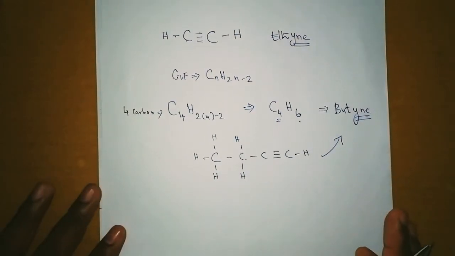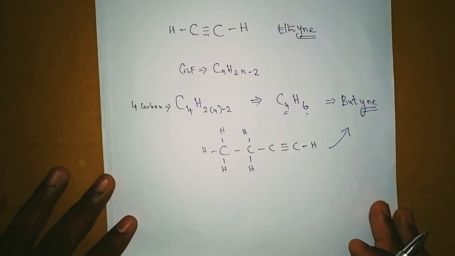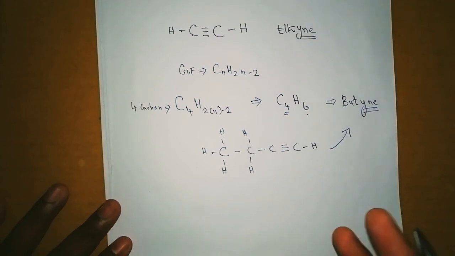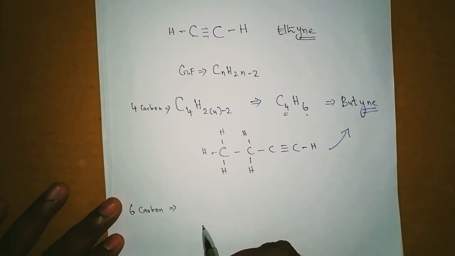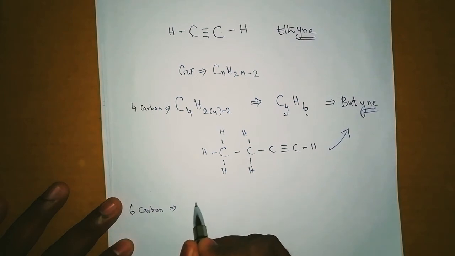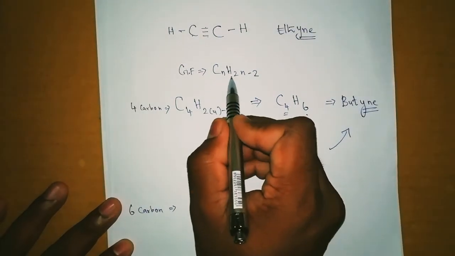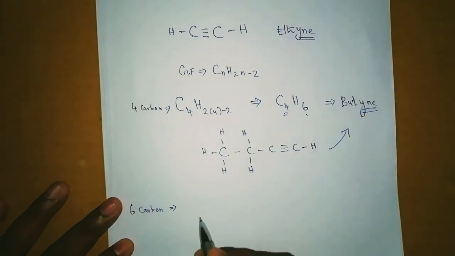Okay, so I'm going to do one more example. If you can try along with me, please do it. So 6 carbon atoms. 6 carbon atoms, what is the name? Yes, hexa. Okay, hexa means 6 carbon. So the general formula is CnH2n minus 2. So I'm going to do it directly.